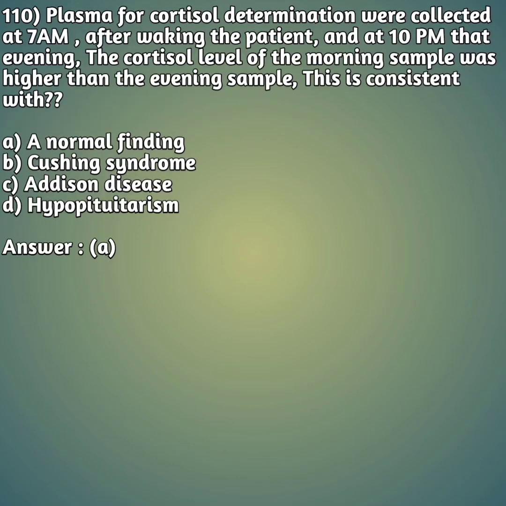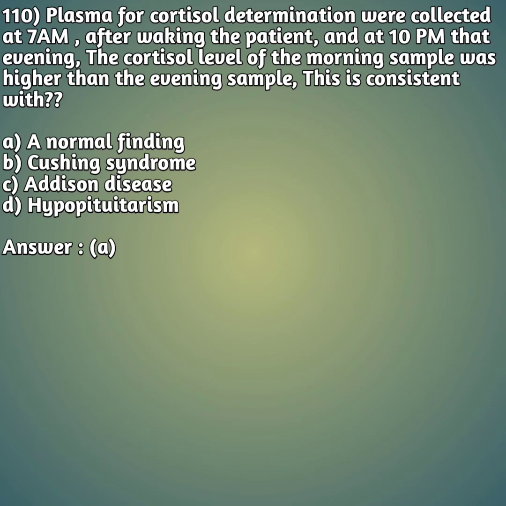Plasma for cortisol determination was collected at 7 a.m. after waking the patient and 10 a.m. that evening. The cortisol level of the morning sample was higher than the evening sample. This is consistent with option A, normal finding. Option B, Cushing syndrome. Option C, Addison disease. And option D, hypopituitarism. So the right answer is option A. It is a normal finding.